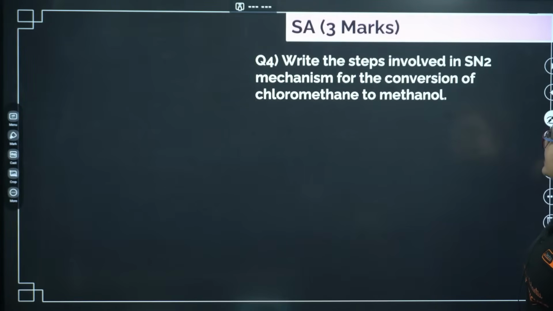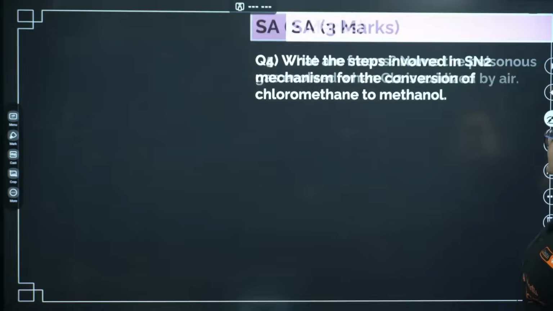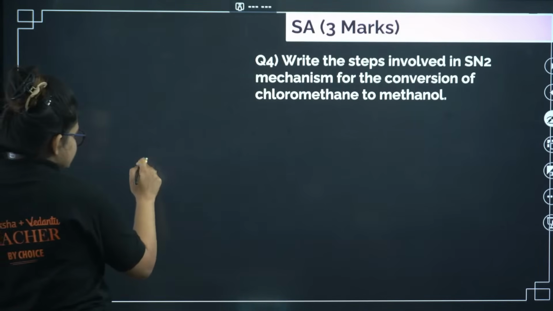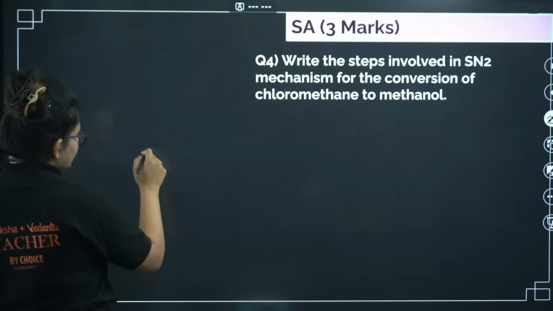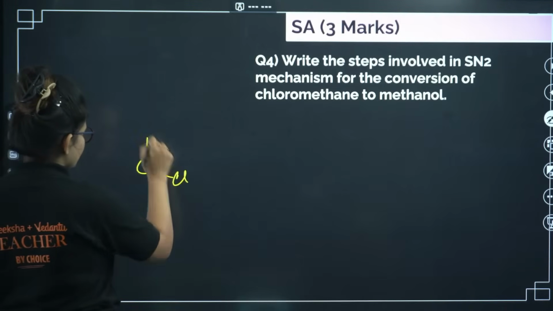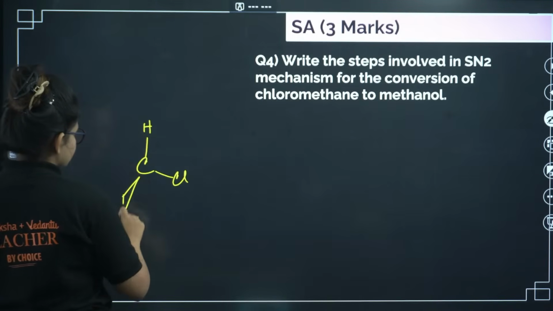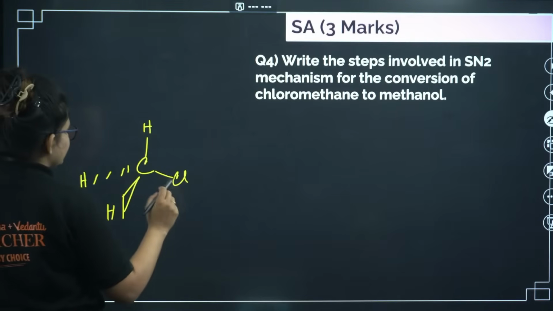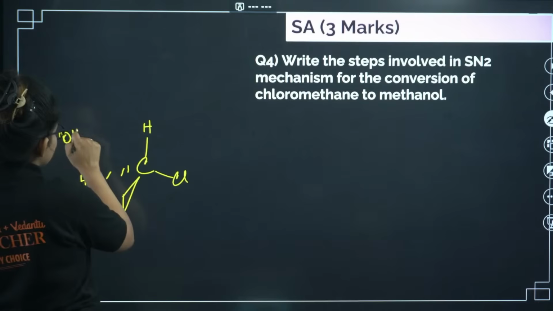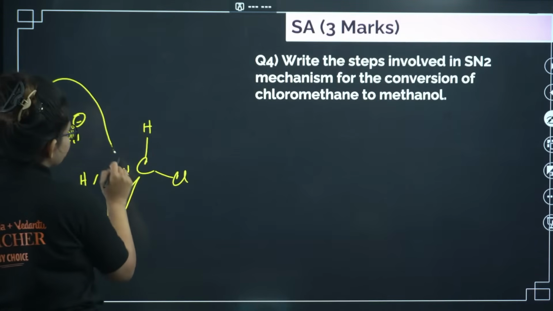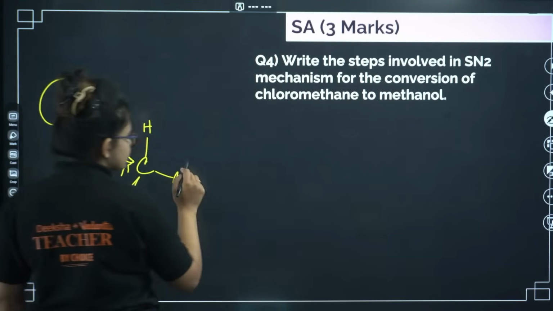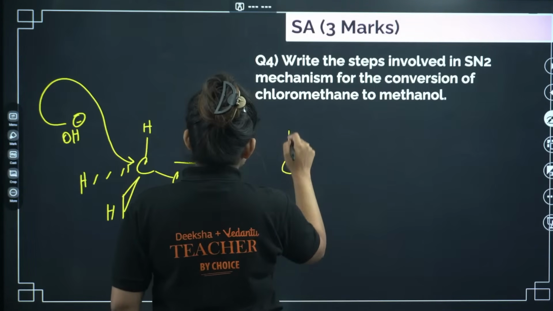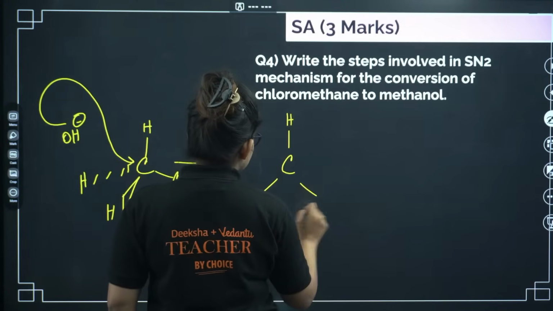Write the steps involved in the SN2 mechanism. So for the SN2 mechanism, let's say you are having methyl chloride. There will be one nucleophile, let it be OH minus, and it will attack from the back side. In the first step, you will end up with a penta-coordinated transition state.